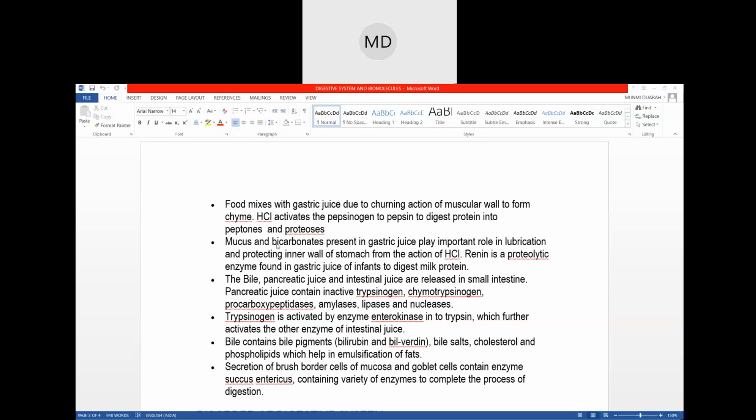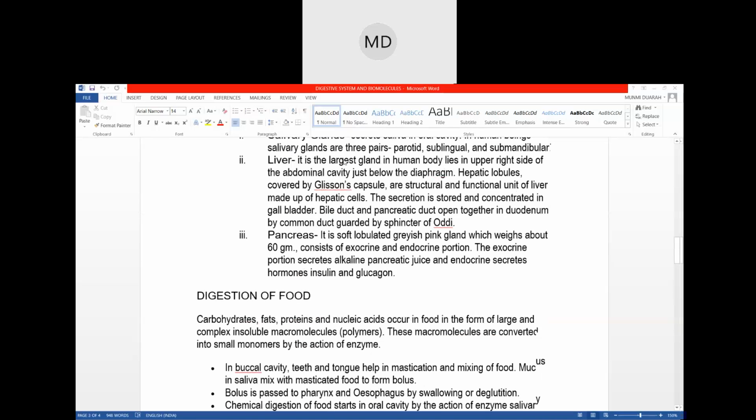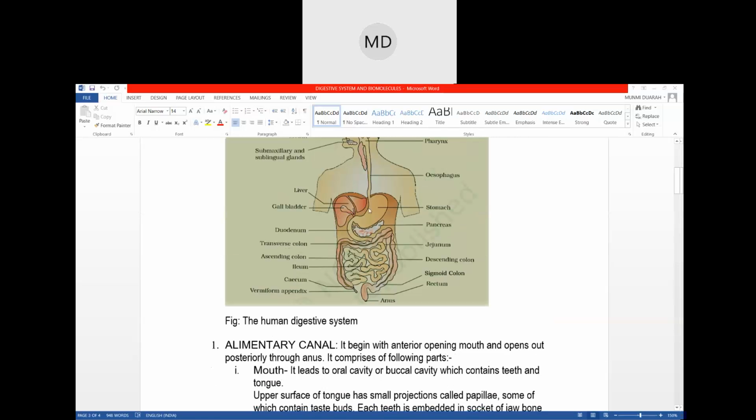Okay, next is the small intestine. Let me show you the diagram. This is the stomach, right? The food bolus came down the esophagus to the stomach. In the stomach, the protein part is digested. Then it will move to the small intestine. The small intestine starts in the duodenum, right?